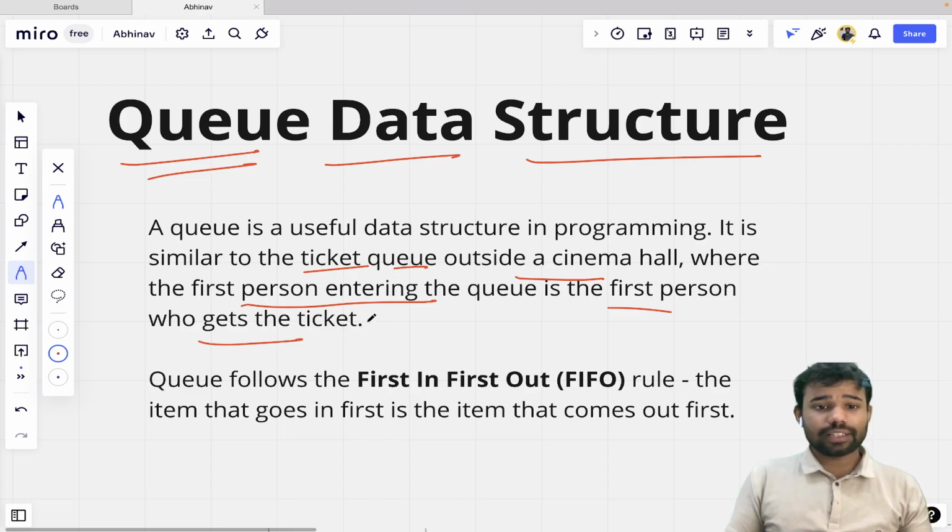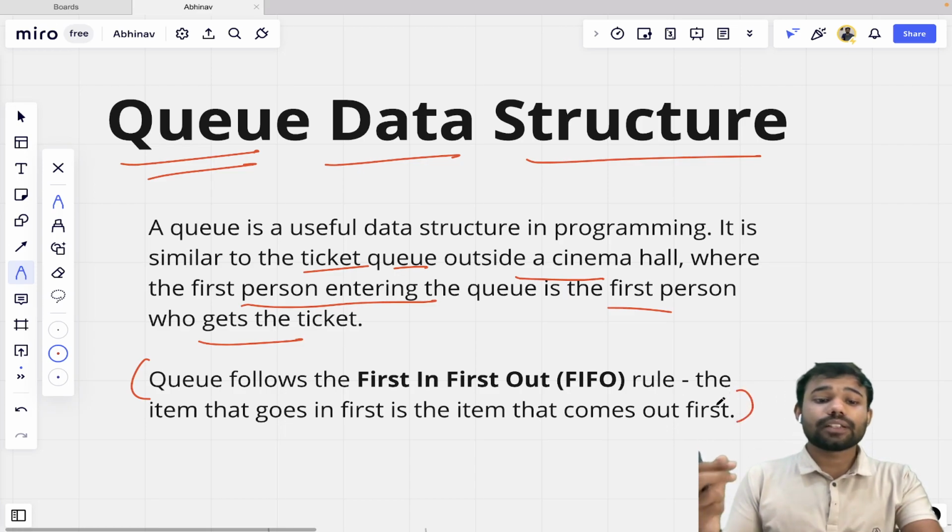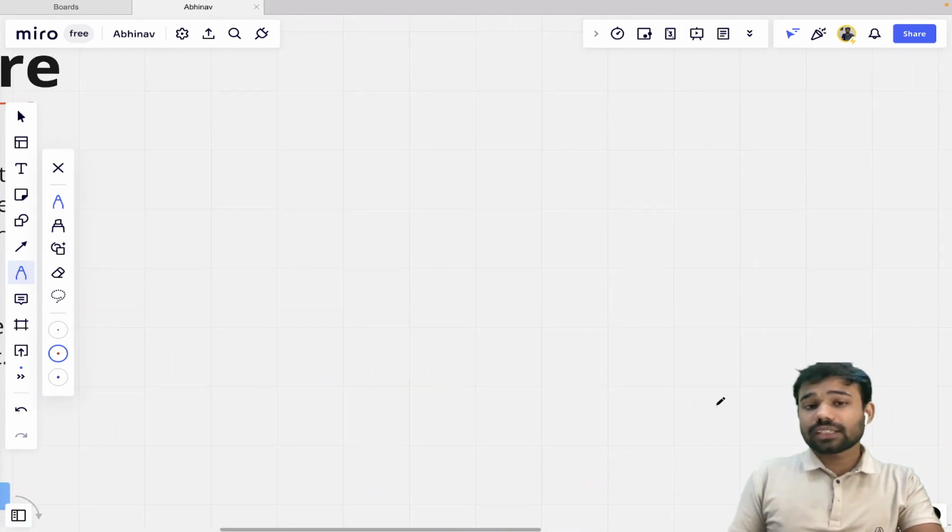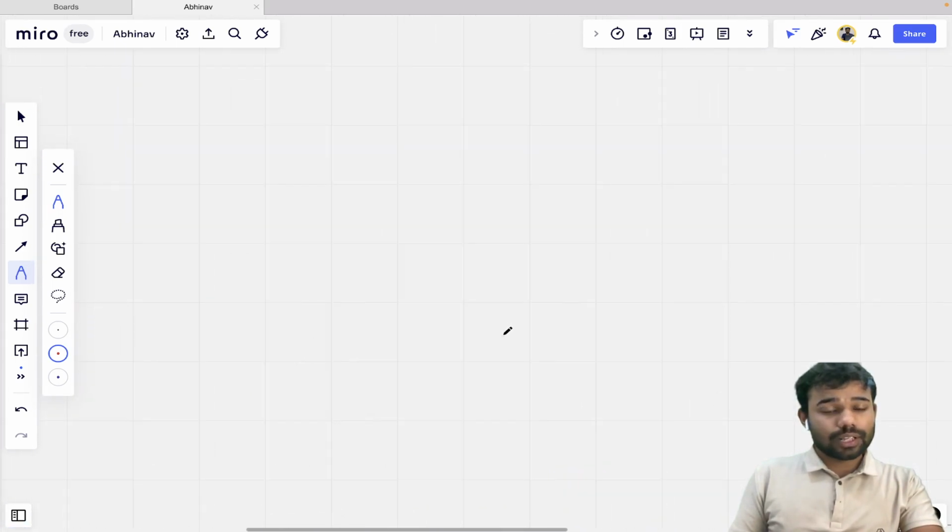Let me explain this in a more obvious way. You can see that a queue follows the first in first out rule. We'll also discuss this first in first out rule in detail. So first, let's discuss what this queue is.